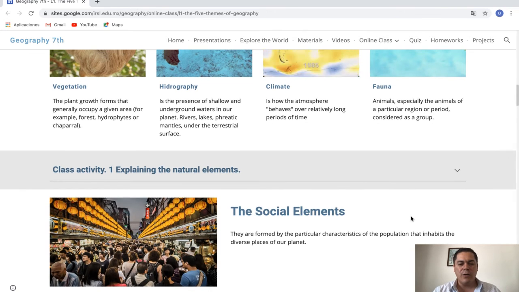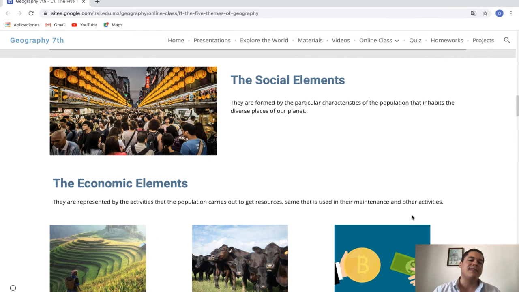We also want to talk about the social elements and the economic elements. As I told you, not all the elements that surround us are natural. Some others we change and transform. When we talk about social elements, we are talking about our population, our own behavior, and the things that we do.